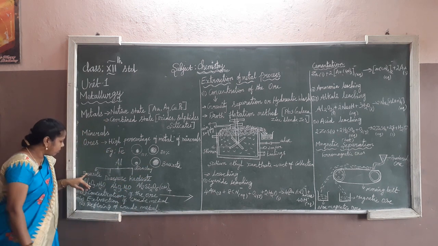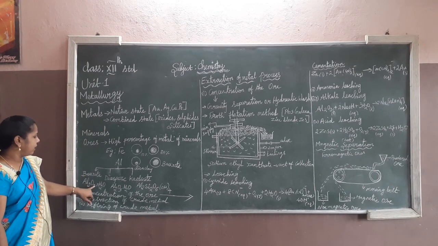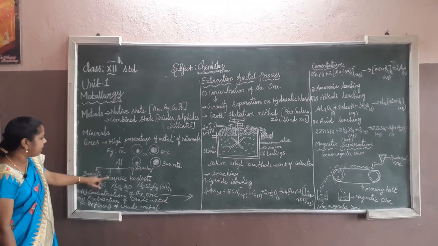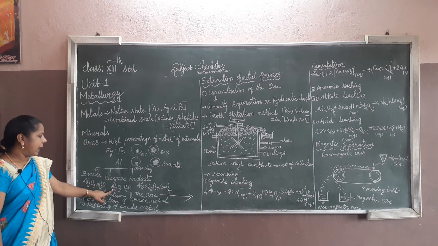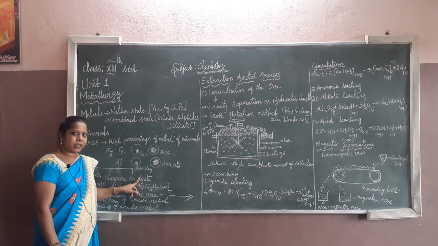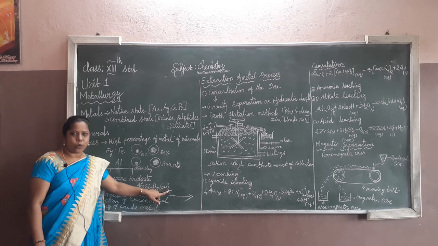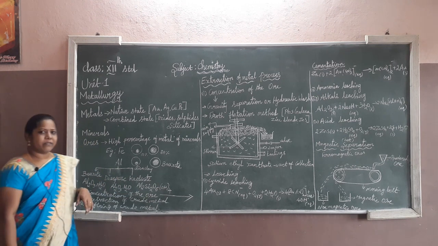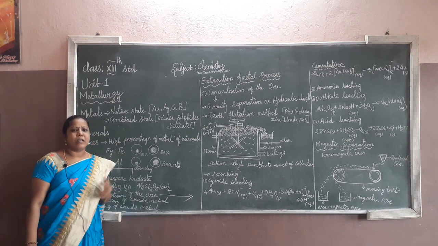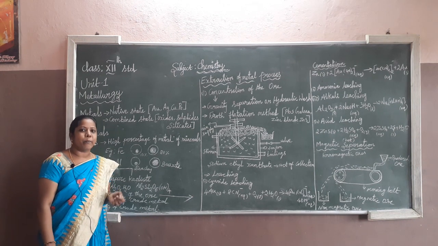Okay. So the composition of bauxite is Al2O3.nH2O, and diaspore composition is Al2O3.H2O, and kaolinite the composition is Al2Si2O5(OH)4. Here I will give in the notes many kinds of ores of the metals. You just read carefully and you have to practice it.